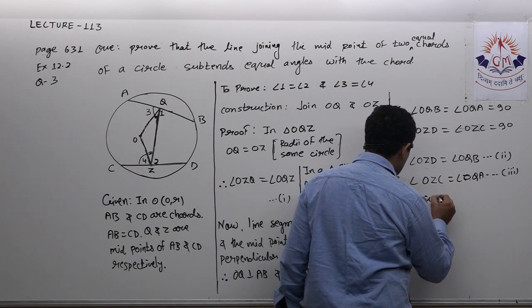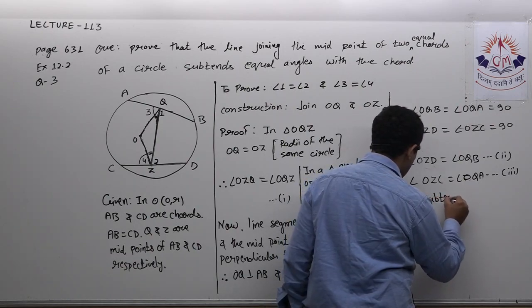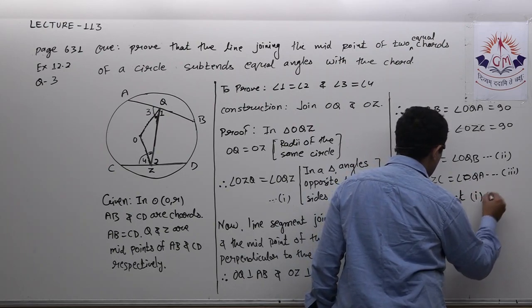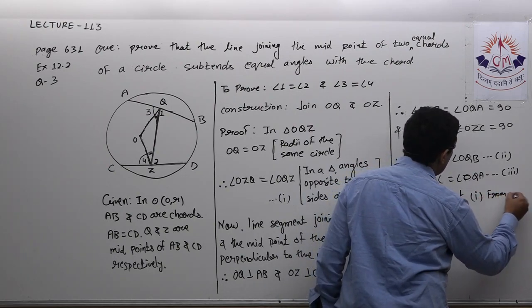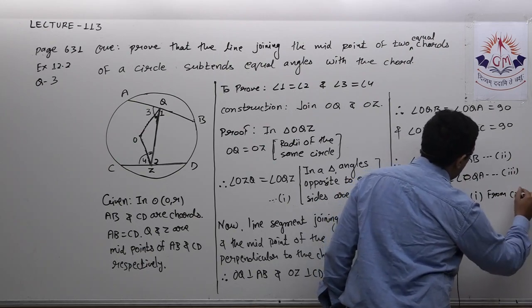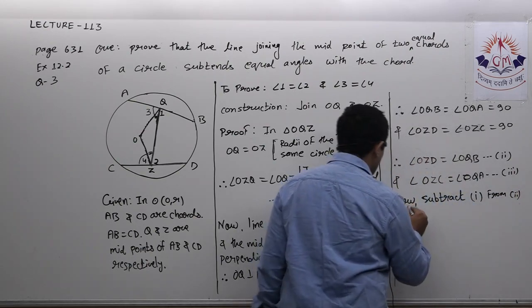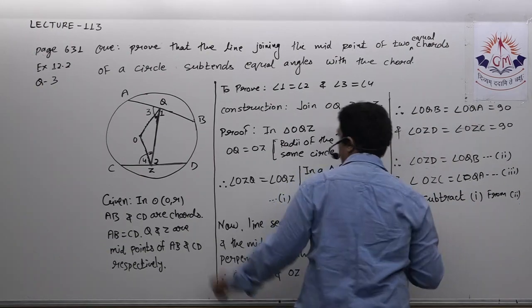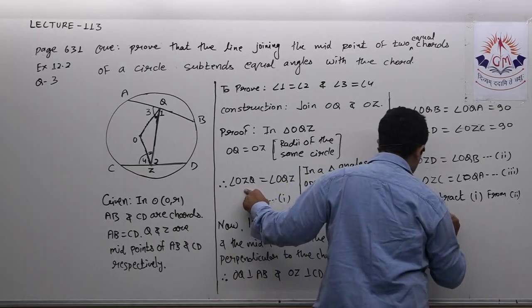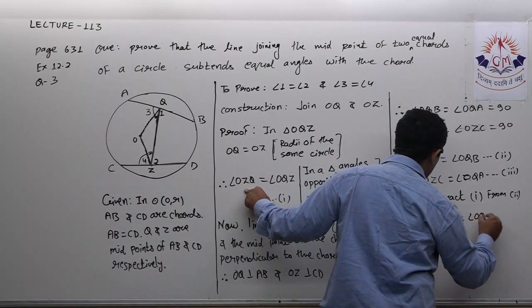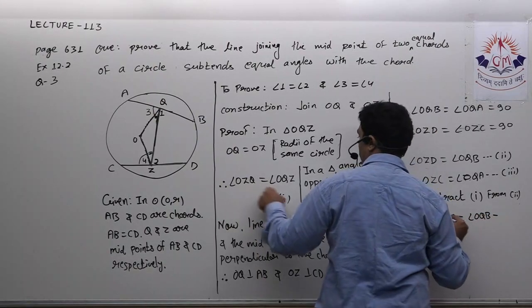Now subtract first from second. So angle OZD minus OZQ is equal to OQB minus OQZ.